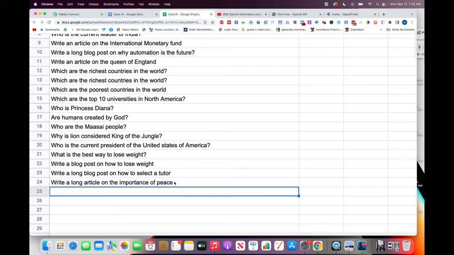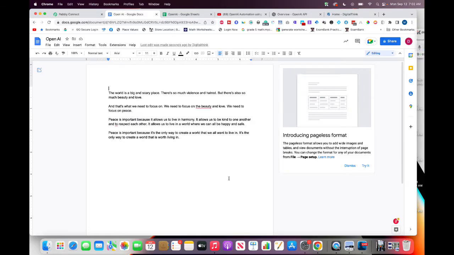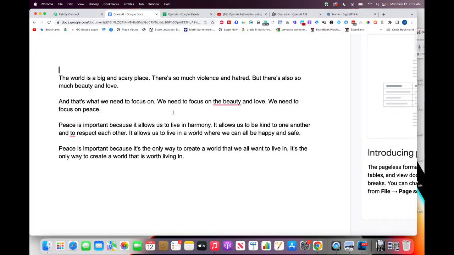Enter. As soon as I hit enter, watch here what happens. It's gonna take a minute to write. And as you can see, of course, I'm not done. The article is going to come up here. Look, boom, right there. So you can see the article just came up, right? And look at what you see. It didn't write a long article, but you could write a long article out of this.